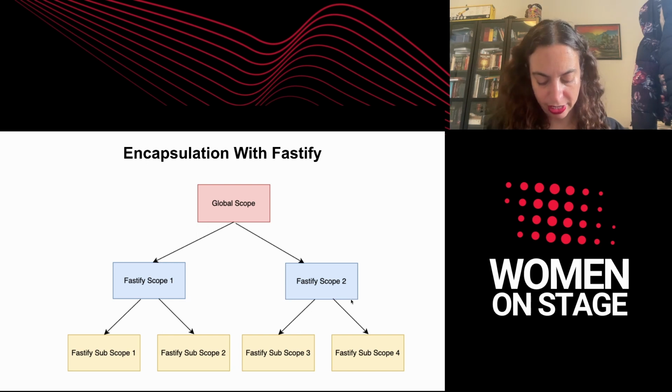Another thing that I have to say about plugins is that they enforce segregation and encapsulation in a built-in way.